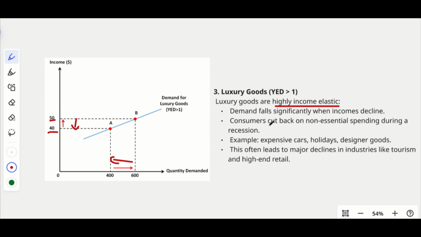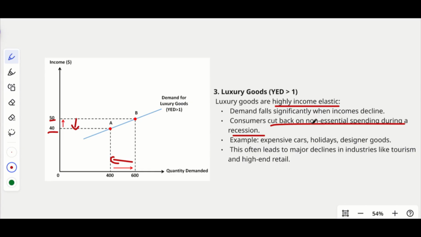Okay, so consumers cut back on non-essential spending during a recession. A recession gives you some sort of uncertainty, right? You're not sure when we'll be recovering, whether we will have jobs later on, or whether the economy will get back to the earlier stage. We won't know whether we will be able to withstand the conditions.